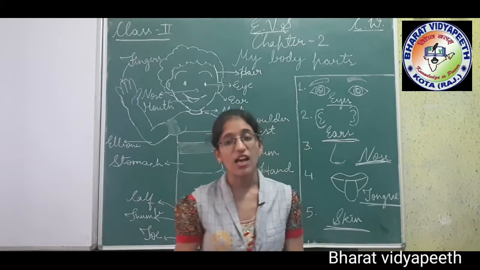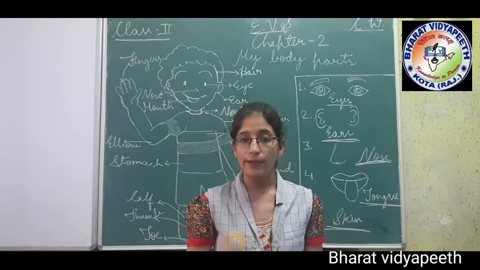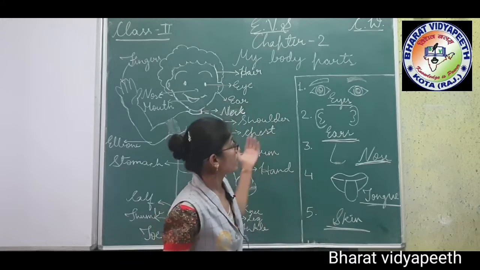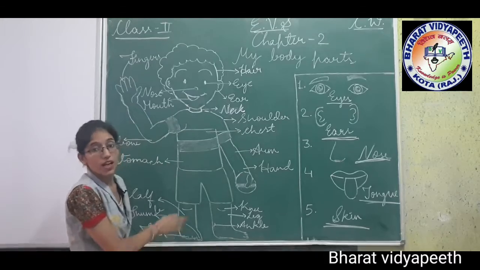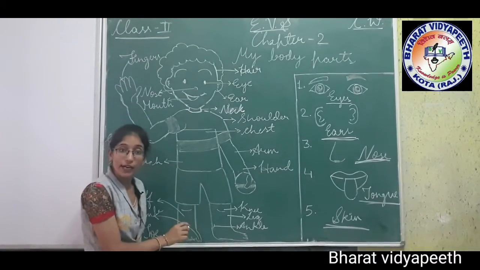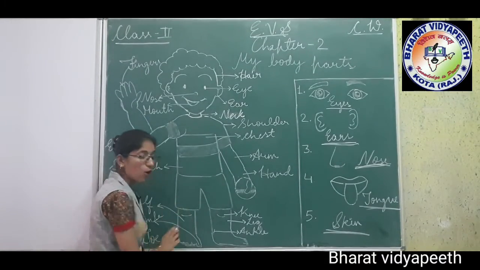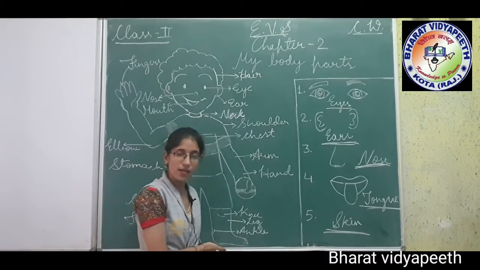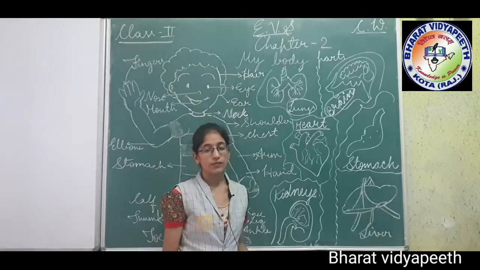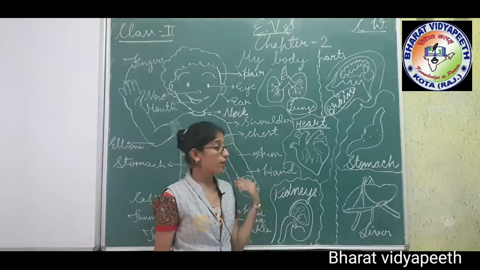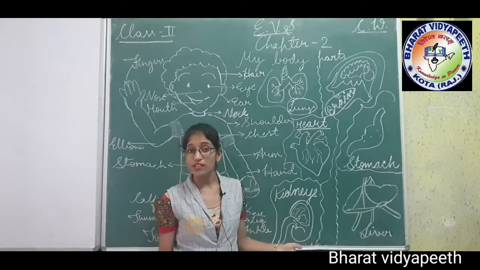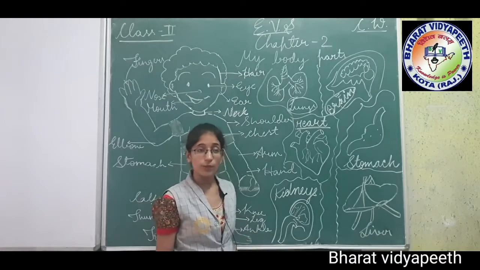Now, we discuss what internal body parts are, students. All of you understood what external parts are? First of all, we rub the board and draw a sketch for you, children.